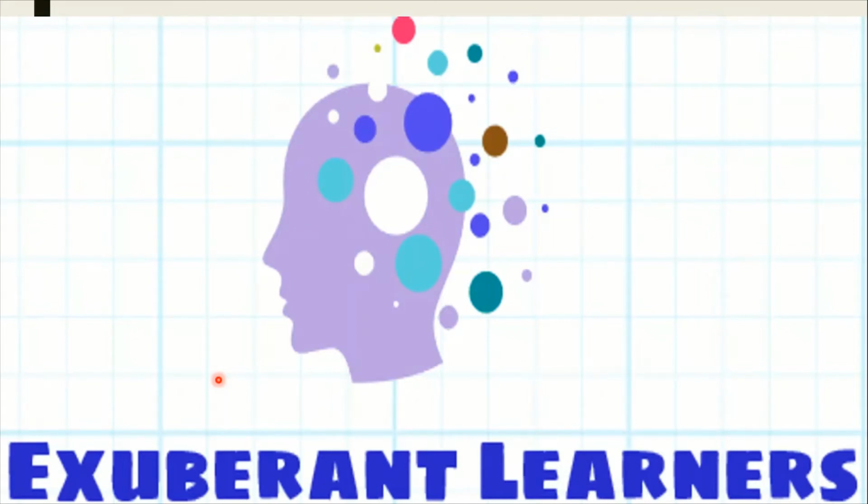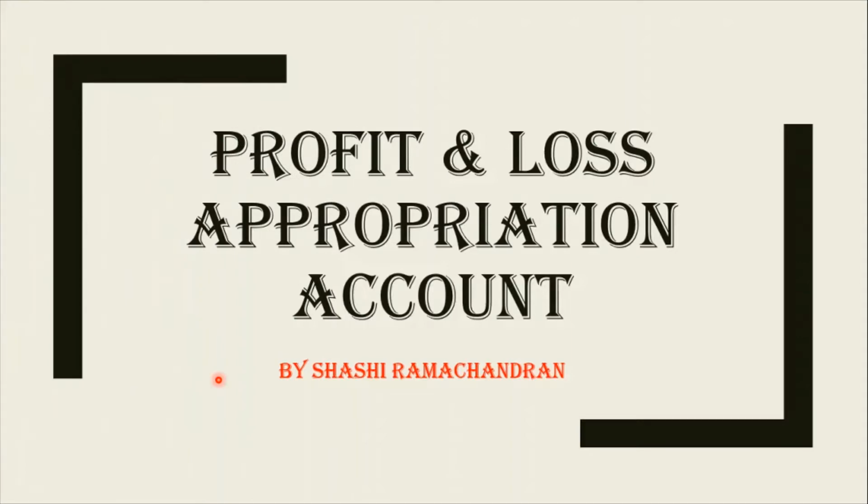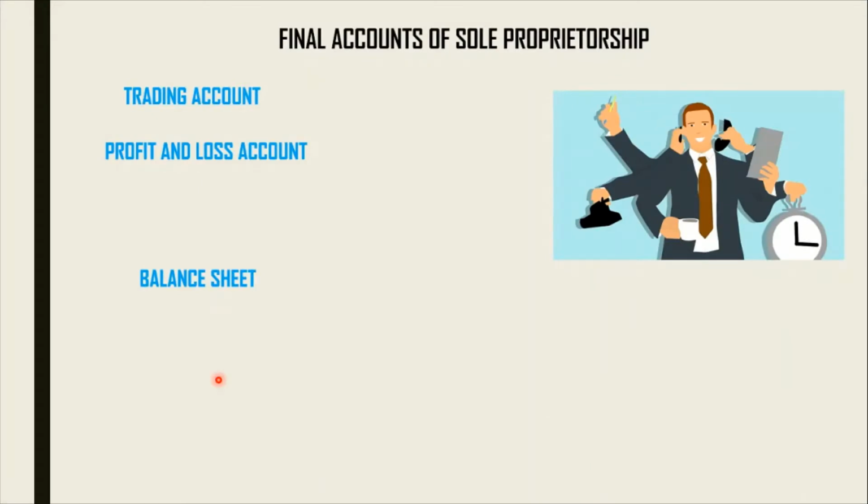In continuation of my previous video about accounting for partnership firm, we are going to learn in this video profit and loss appropriation account. Now, you all have learned in your previous class that in case of a sole proprietorship, the profit and loss as ascertained by P&L account. We used to prepare trading account, profit and loss account, and then the balance sheet. So the net profit ascertained by this P&L account is transferred to the capital account of a sole proprietor. So he's the one who used to enjoy this profit all alone.